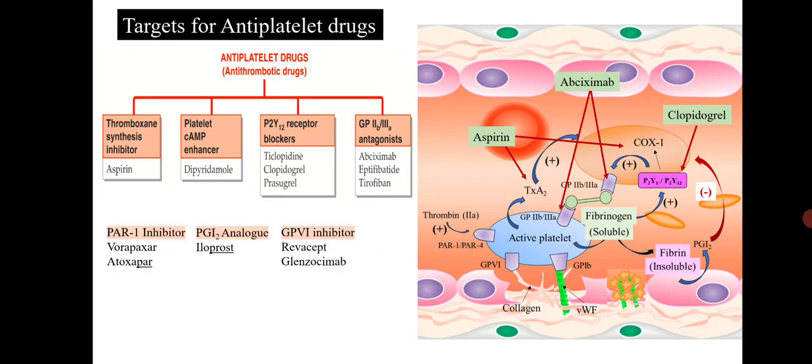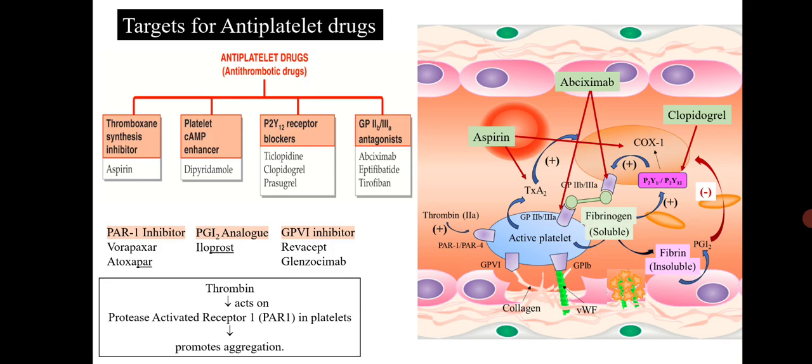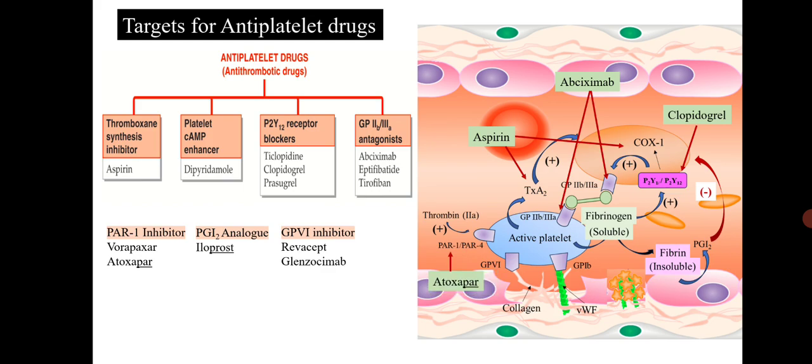Coming to the newer class of drugs such as protease activated receptor inhibitors. Thrombin acts on protease activated receptor 1 in platelets, which promotes platelet aggregation. Thus, PAR1 inhibitors such as vorapaxar and atopaxar inhibit platelet activation and aggregation.